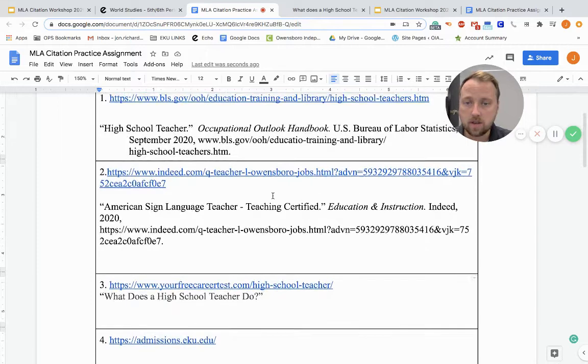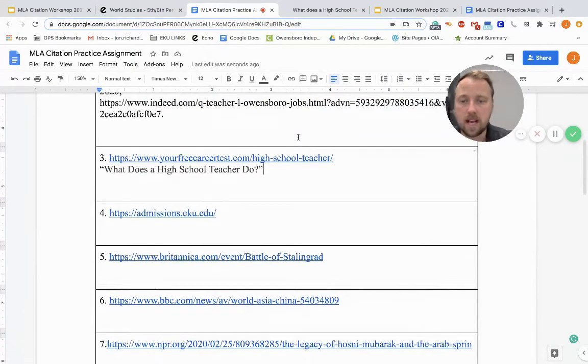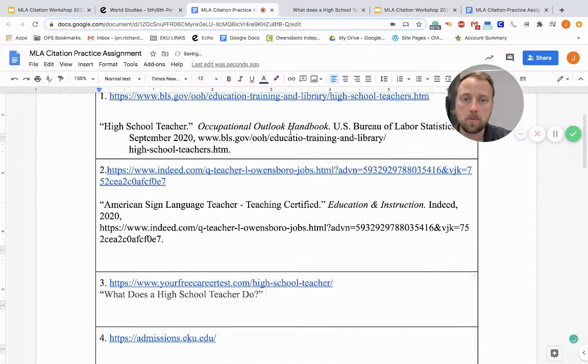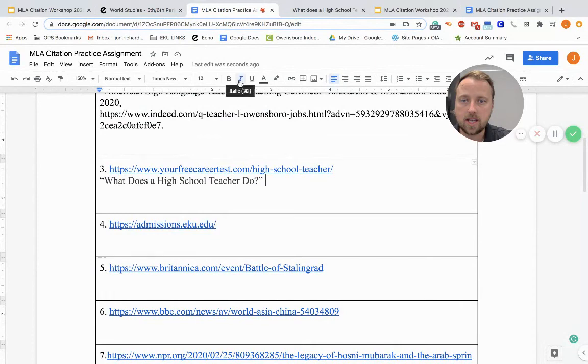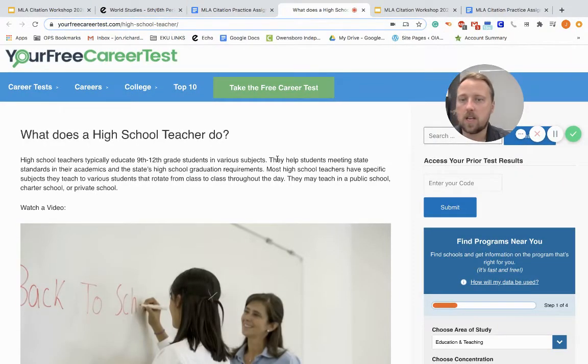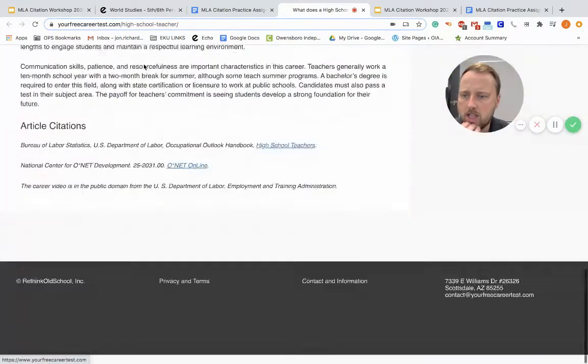So we're going to go after the title of the short work. We're looking for the title of container. And remember, the title of container is italicized. So we're going to go ahead and hit that italicized button, and we're going to go back over here and look for our title of container. We know we have your free career test.